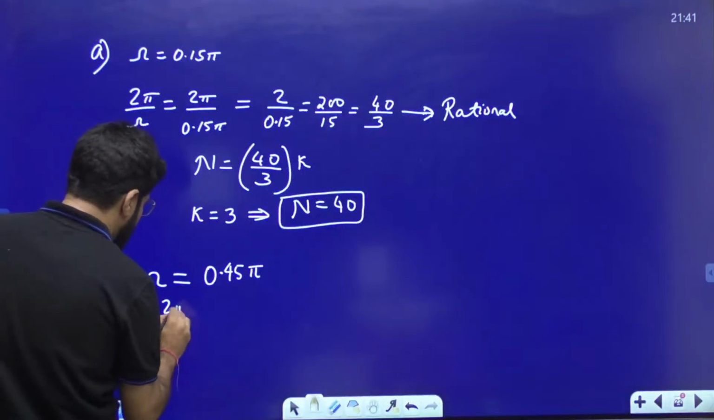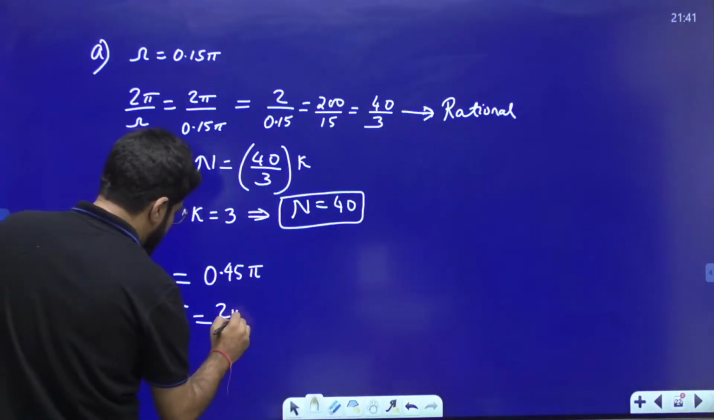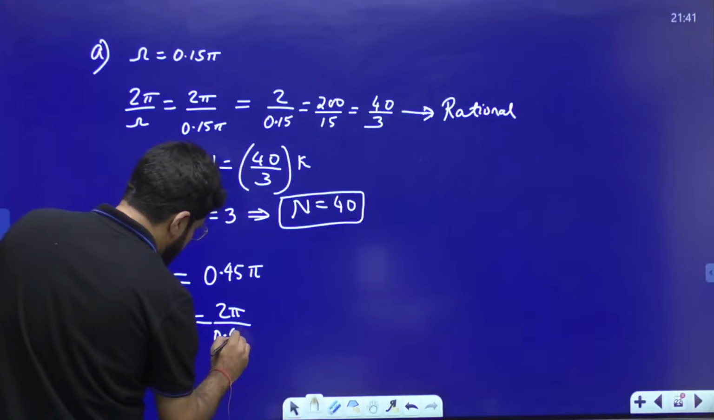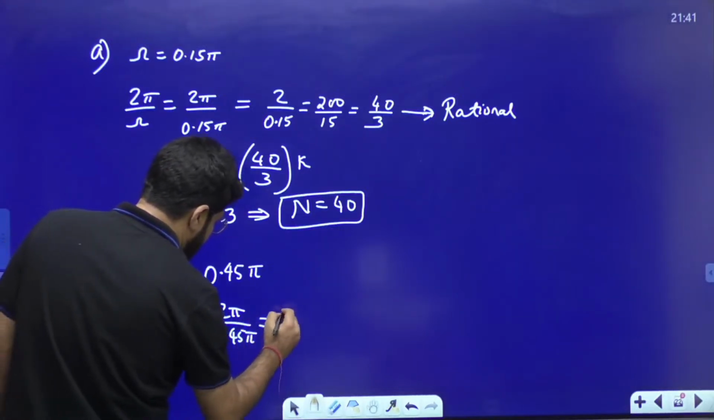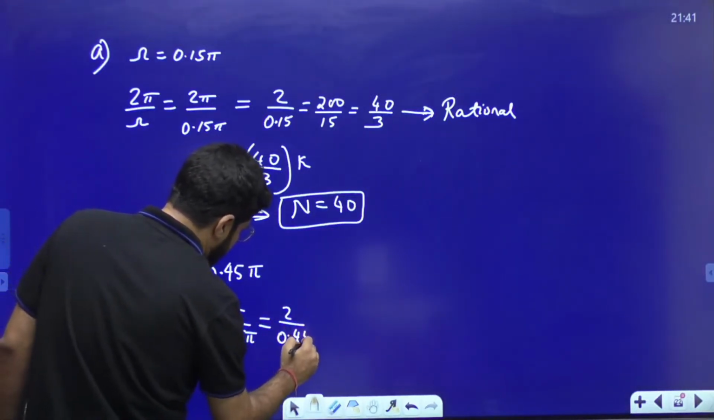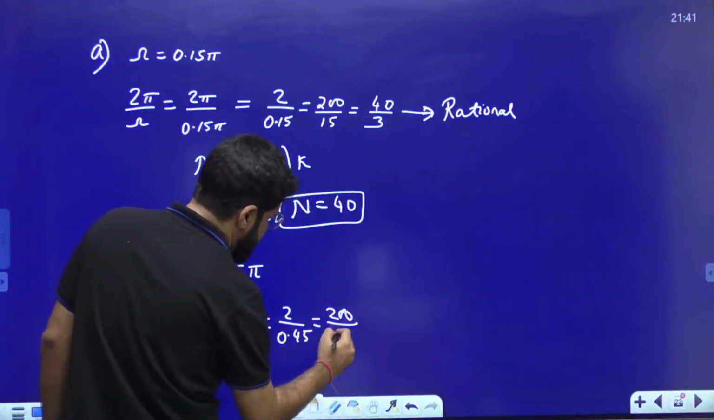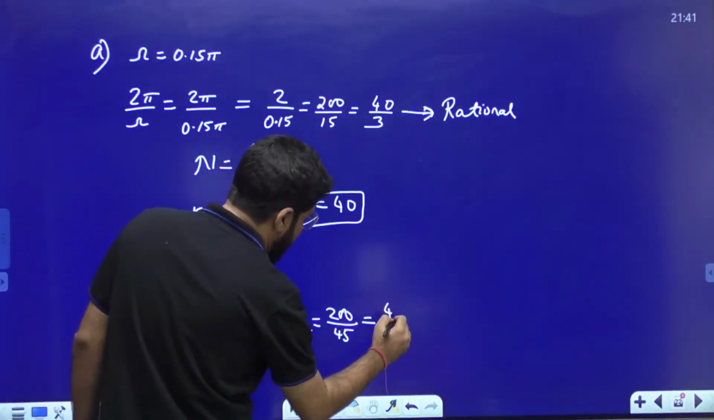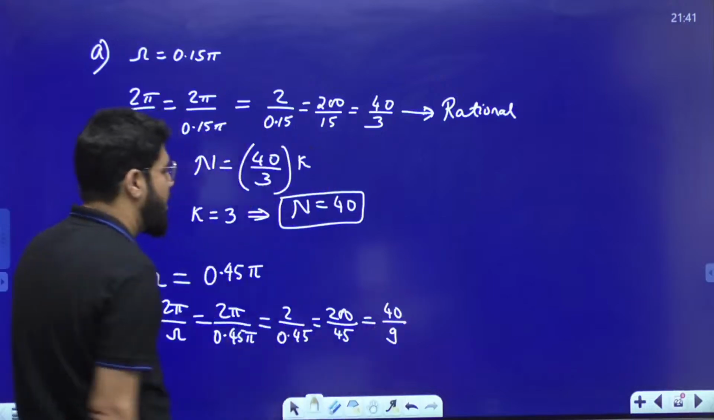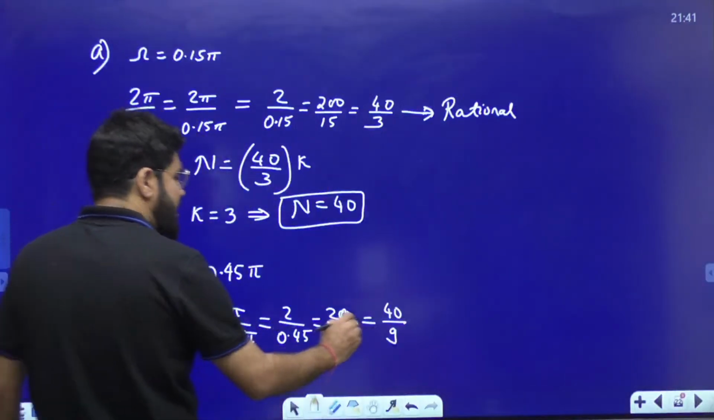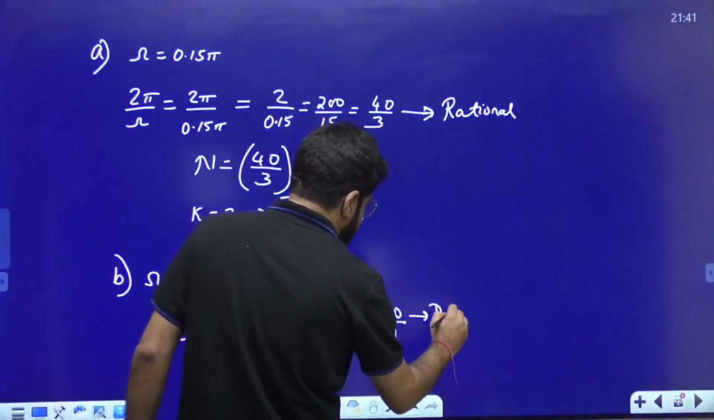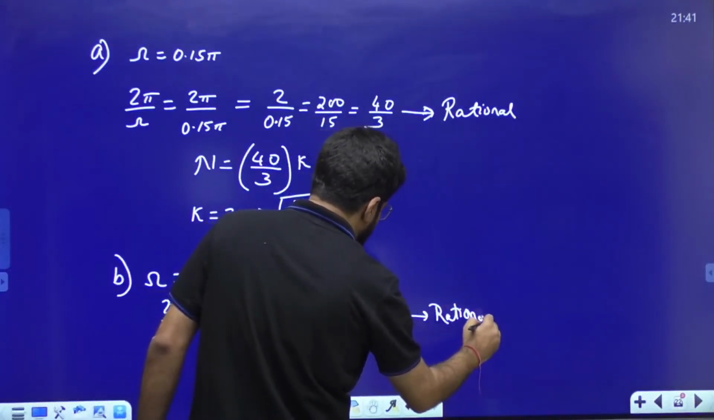Now, what is 2 pi by omega? That is 2 pi upon 0.45 pi, so that is 2 upon 0.45. Again, that can be written as 200 by 45. Cancel with 5 again, it is 40 divided by 9. Now it is rational. Yes, so there is no problem. It is periodic, this is rational.